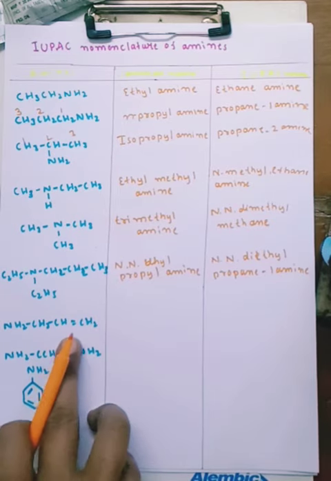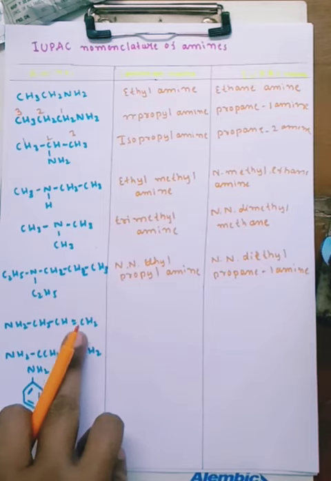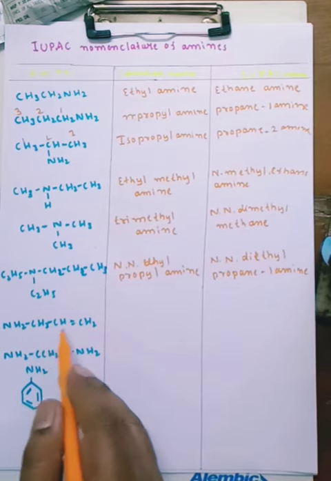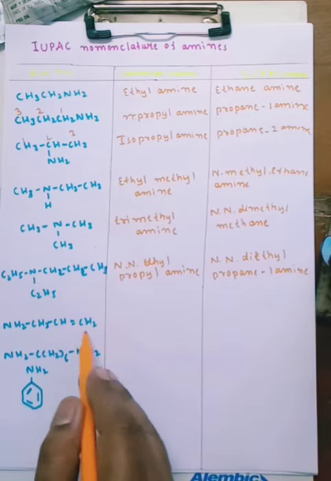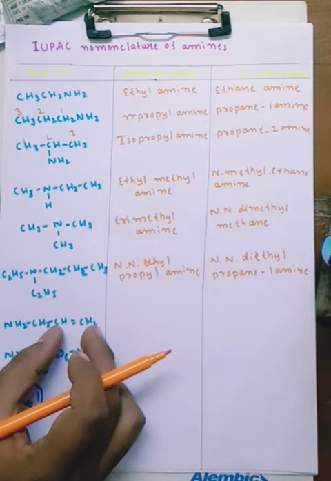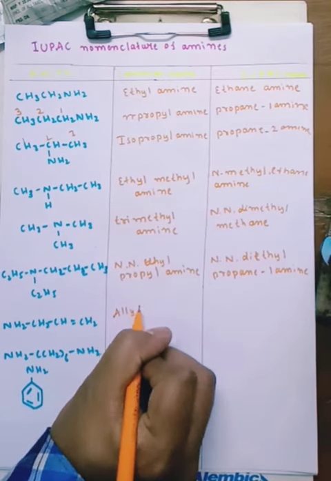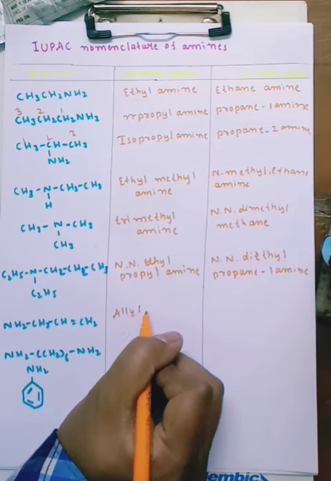What about this common name? Okay, allylic, because this group is an allylic group, CH and CH2. This is an allylic group, so this is allylic amine, because this is an allylic group. Allylamine.